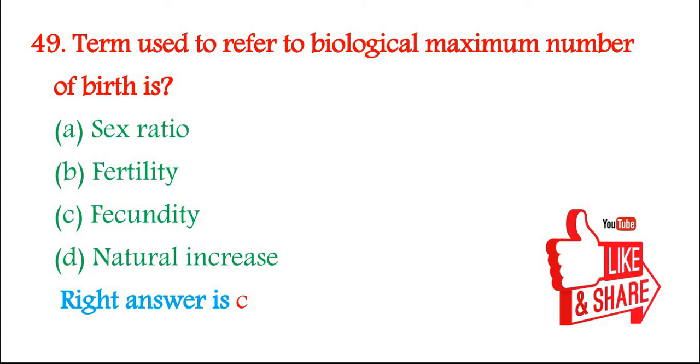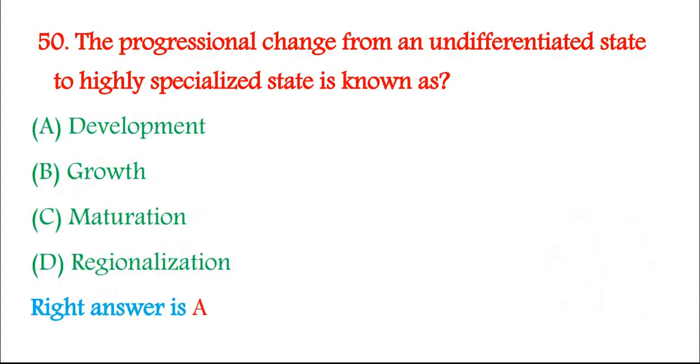Right answer is C. 50. The progressive change from an undifferentiated state to a highly specialized state is known as A. Development, B. Growth, C. Maturation, D. Regionalization. Right answer is A.